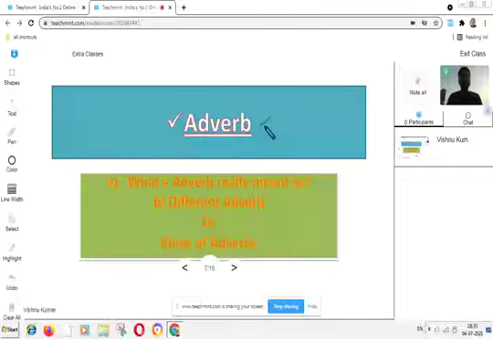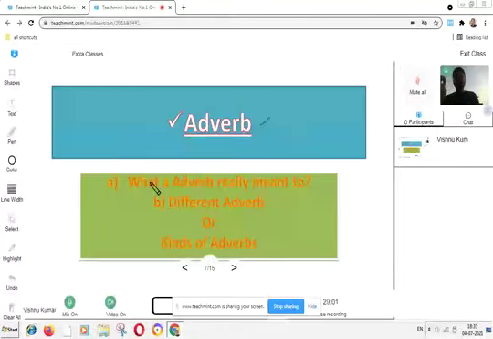The word which qualifies a verb is called an adverb. Means the qualifiers of a verb are called adverbs.